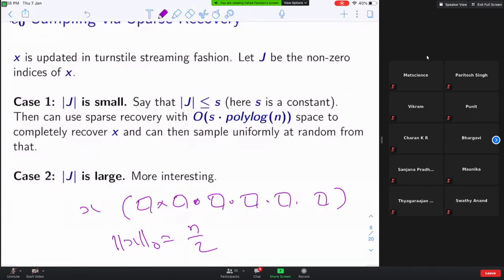You know many powerful, simple tools. One of the tools is sampling. Can you do sampling to solve this problem?